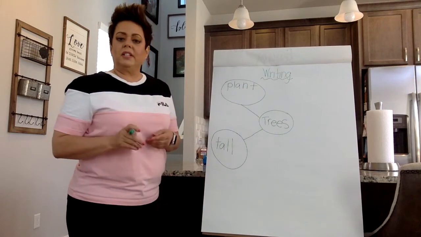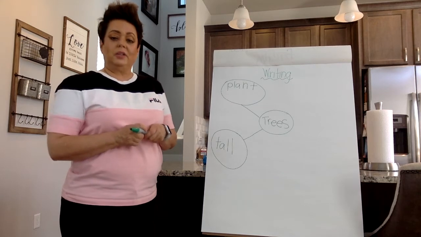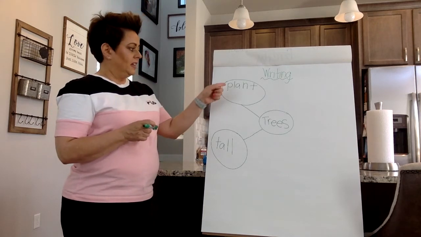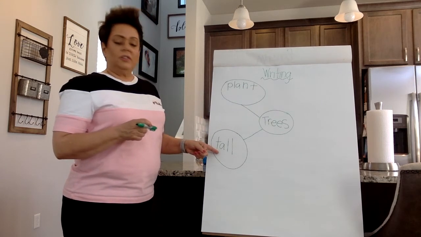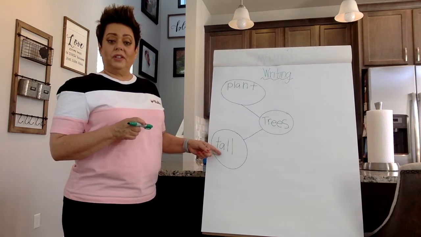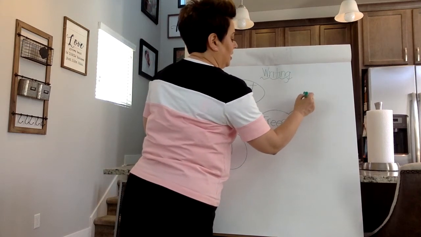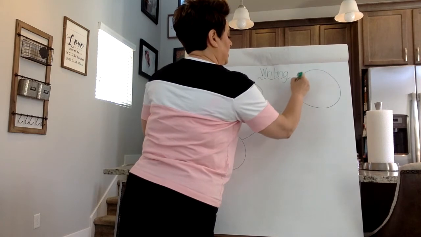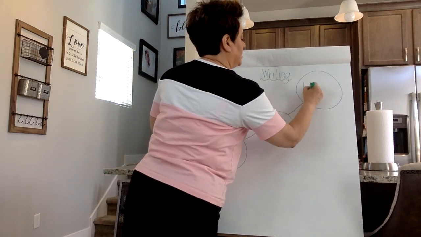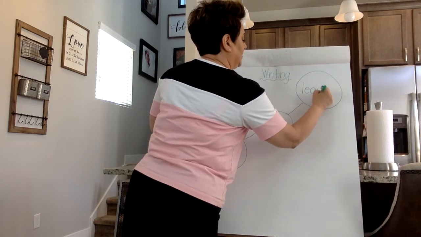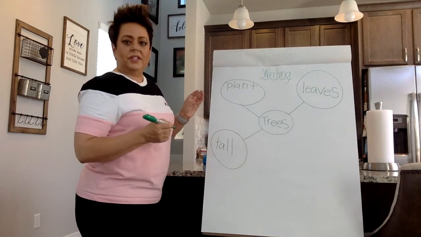You can write the words that Mrs. Hoffman writes, or you can think of other words that you would like to write. Trees are plants. We learned that trees are a type of plant. We also know that a lot of trees are very tall. Now, what else do we know? What do trees have on them? They have leaves. So let's write the word leaves. Trees have leaves.